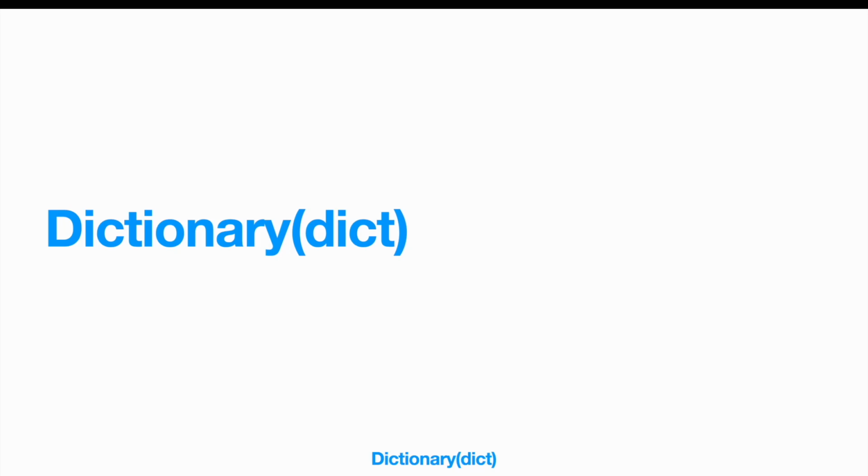Hi, in this one we're going to be talking about dictionaries in Python, or simply a dictionary in Python. Now, first off, what we need to understand is what is a dictionary?